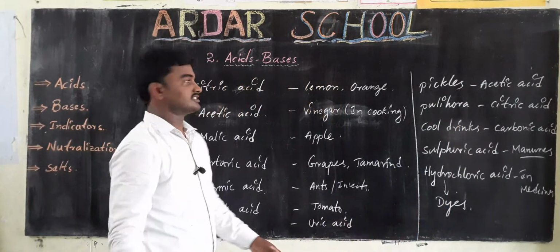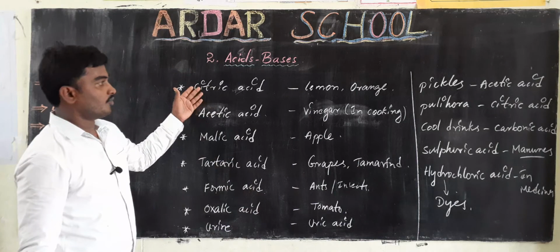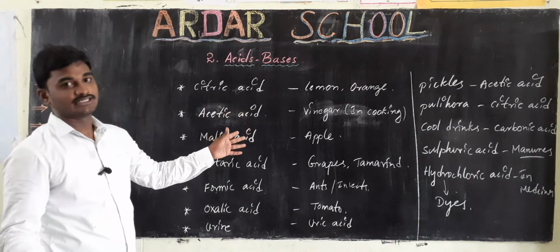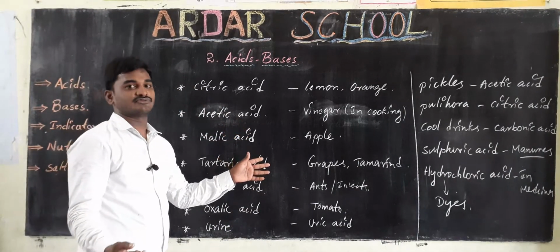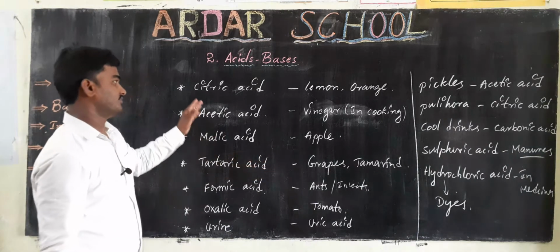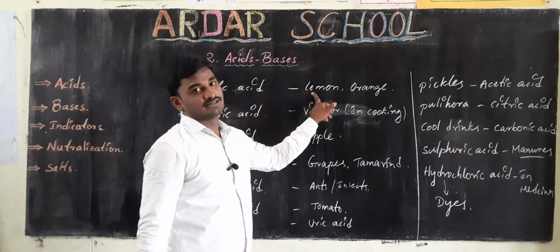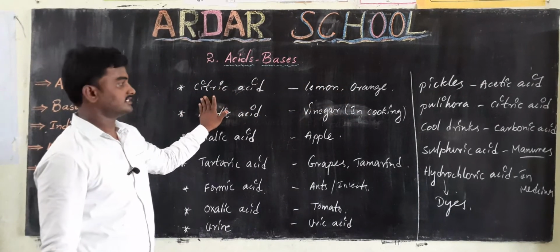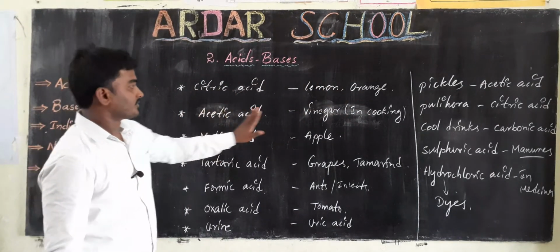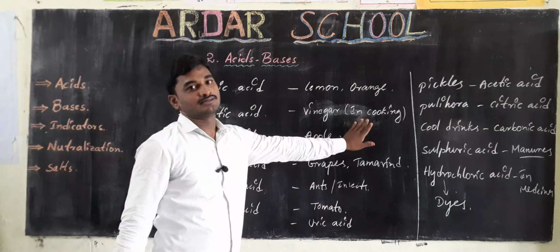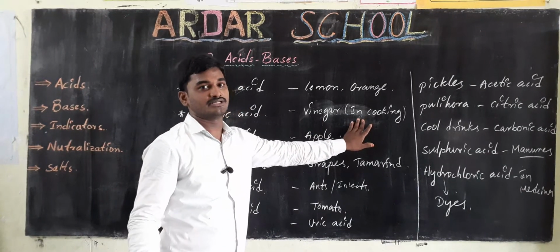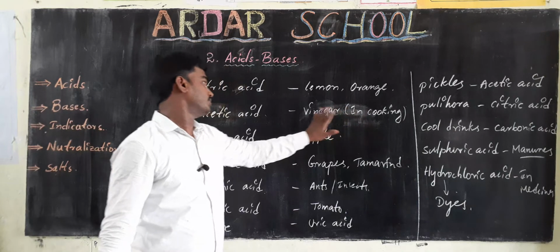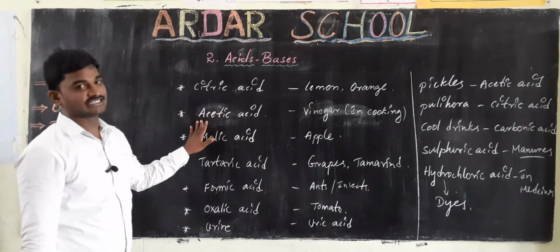Okay. So once again I am going to tell you what acids are contained in different food substances we use in our daily life. Citrus family fruits like lemon and orange contain citric acid. Vinegar, which we use in cooking, contains acetic acid.